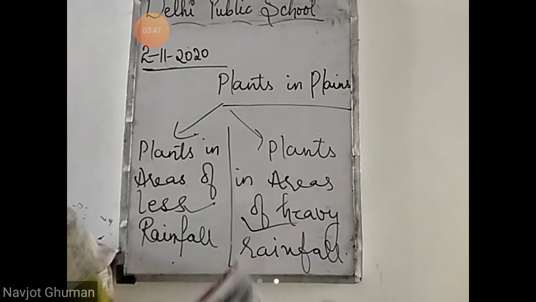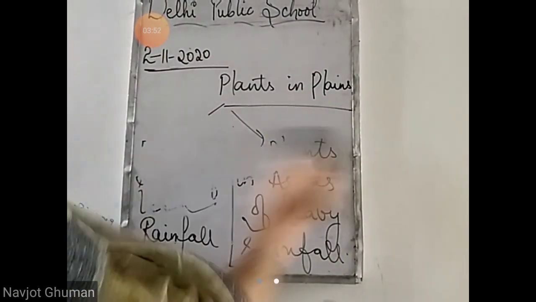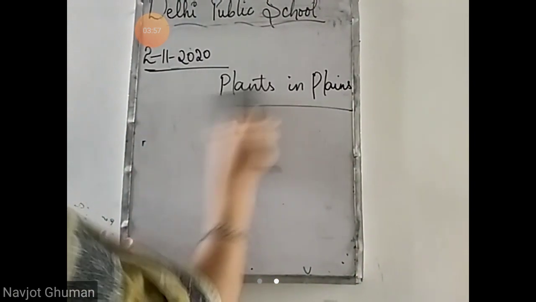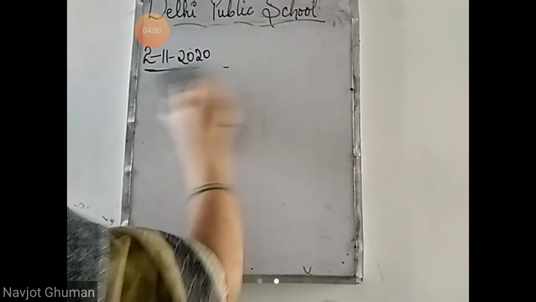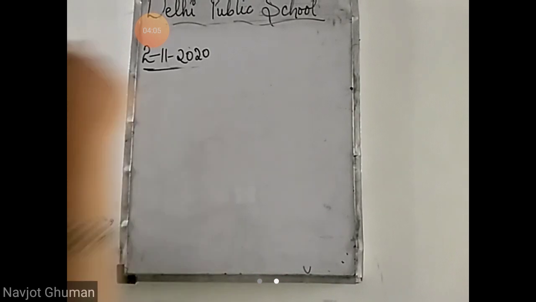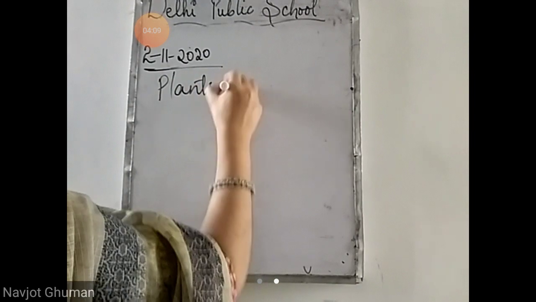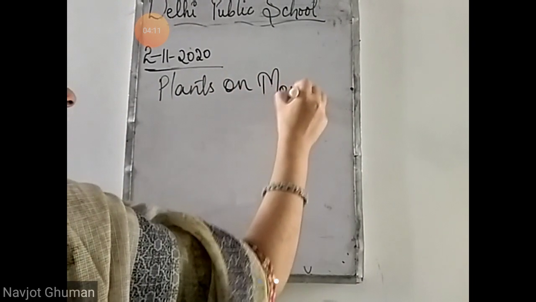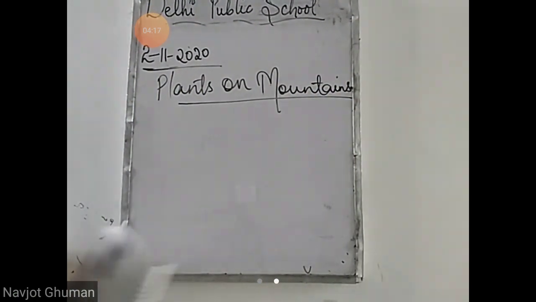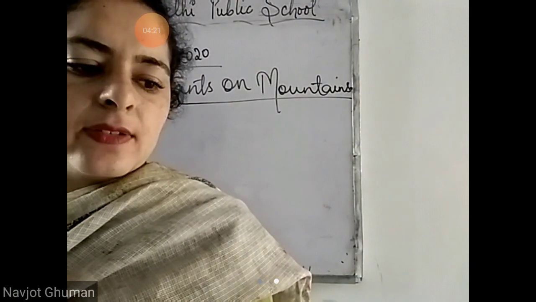Next are the plants that grow on mountains. Plants on mountains. Plants that grow in hilly areas. You must have gone, everyone, to a hill station and you must have seen the trees that are growing over there. Plants on mountains. Trees growing on mountains and hilly areas.